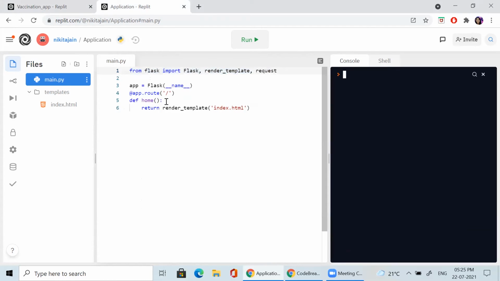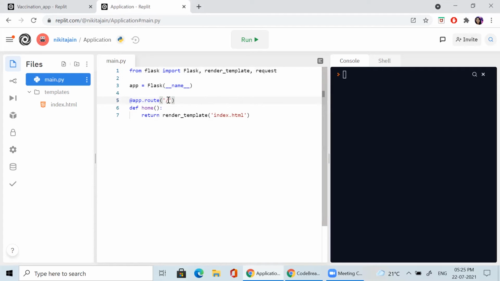For the Flask framework which we use, you have to create an object for Flask. We are passing the name, this is compulsory. And here app.route is compulsory, and slash represents your home page, meaning whenever you run this file, the execution should start from here. This is called the function decorator concept. I know this is a little bit difficult and advanced, so you just have to fit this framework in your mind.